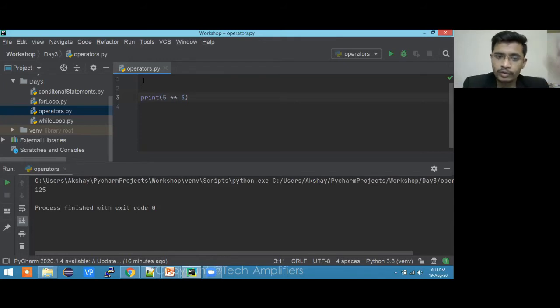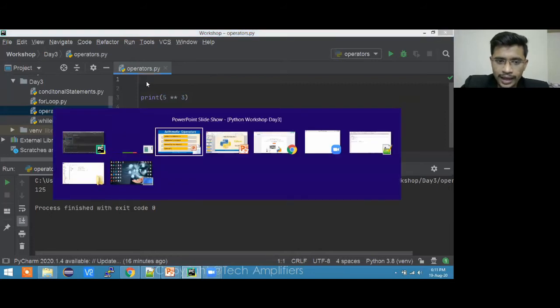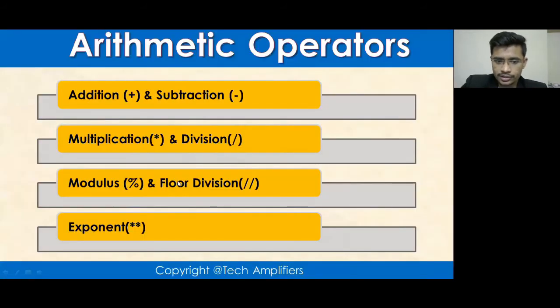In a program we are going to get values from the user, store them in variables, and then use them in further operations. That's why I was using variables. So this is about arithmetic operators, and we saw these very important operators.